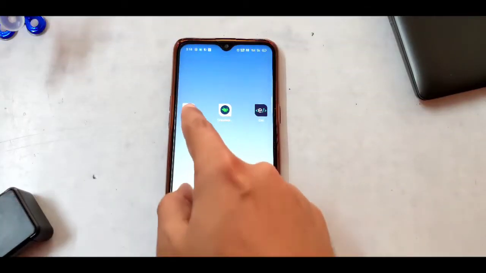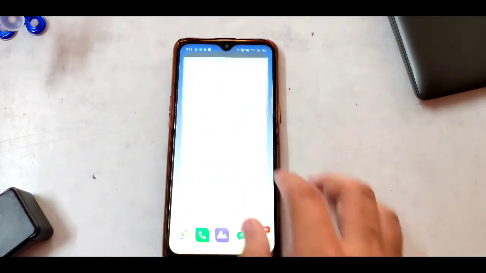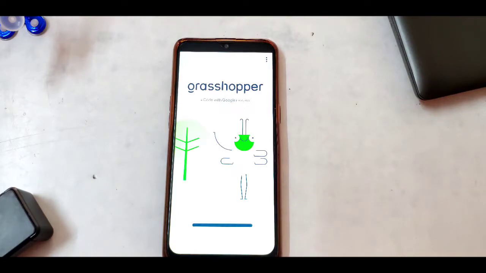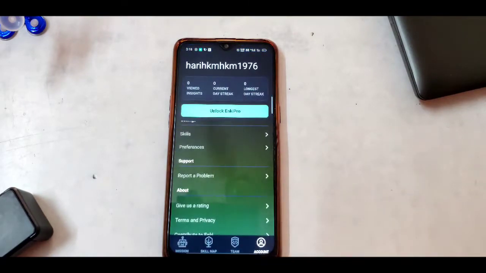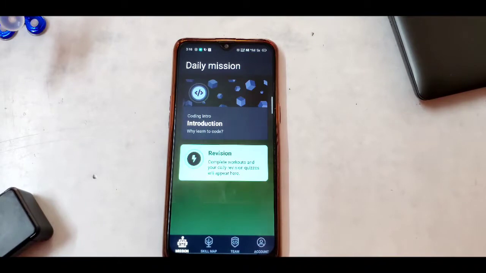In this video, I am going to show you the top 3 best coding applications for beginners. With the help of these 3 coding apps, you can learn the basics of coding very well. Hope this video will help you so much. So let's start the video.